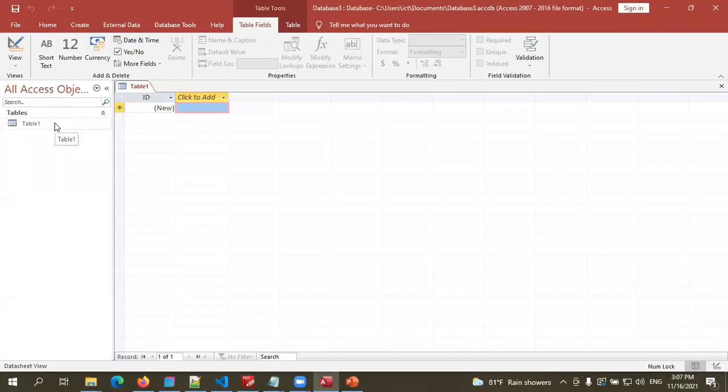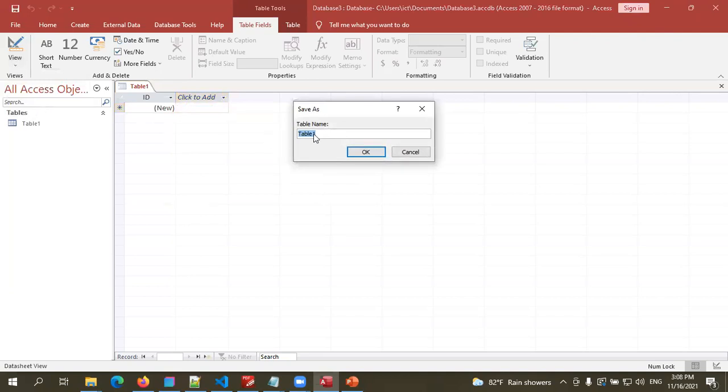Right. So this is the area where we can see tables and other things. We can list the tables in the database, and this is the datasheet of the table. Normally, to create a table, you have to go to design view. Every time you create a table, you have to go to design view. If you are going to enter some data into the table, then you have to go to datasheet view. So before entering data into a table, you must create the table. Therefore, you have to go to design view. You can click design view from here.